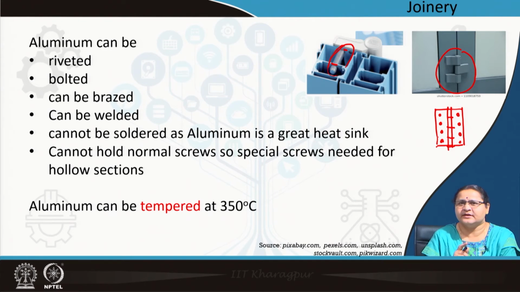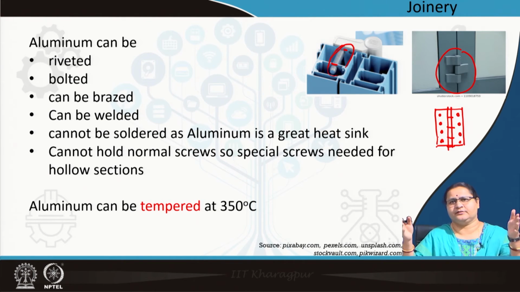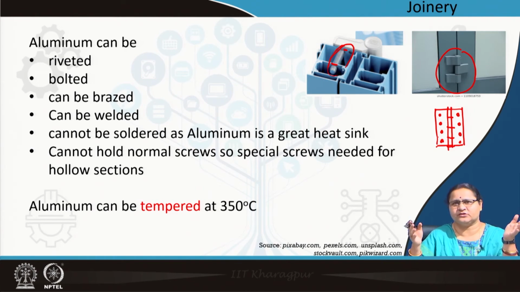And if you observe correctly, you will see most residential aluminum windows are sliding. So, usually it is avoided to make them side hung.